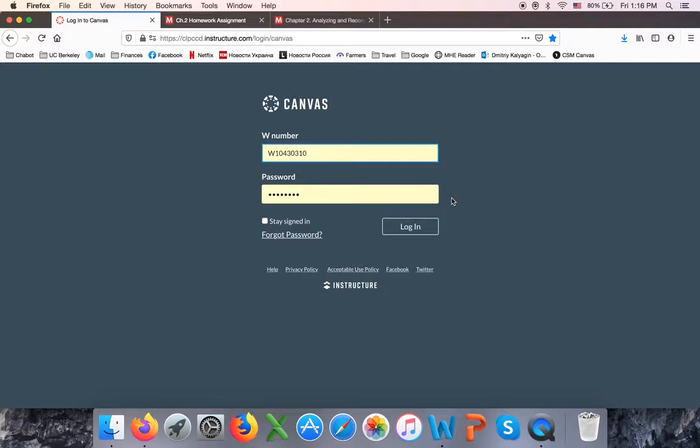When you go into Canvas for the first time, enter your W number. Make sure your W is capitalized. This is your unique student ID. And the password is the first two letters of the first name, the first two letters of your last name, and then the last four digits of your W number. And then once you log in, you can change your password. So again, the password is the two first letters of your first name, the two first letters of your last name, and the last four digits of your W number.